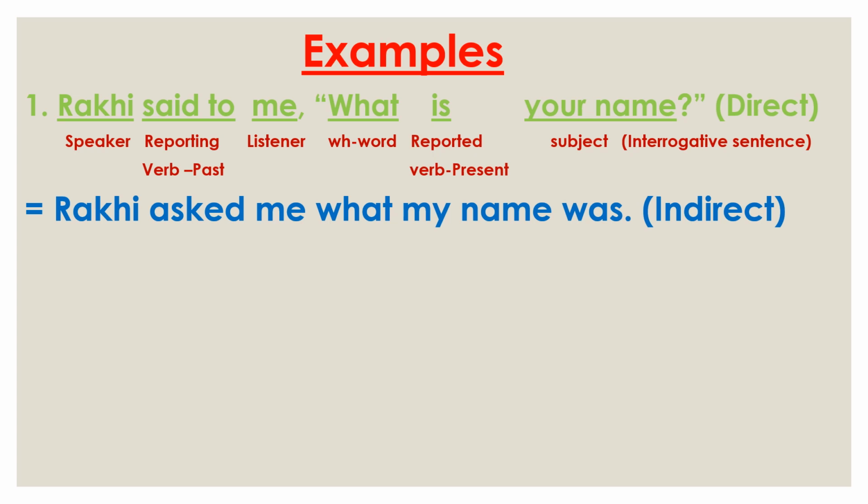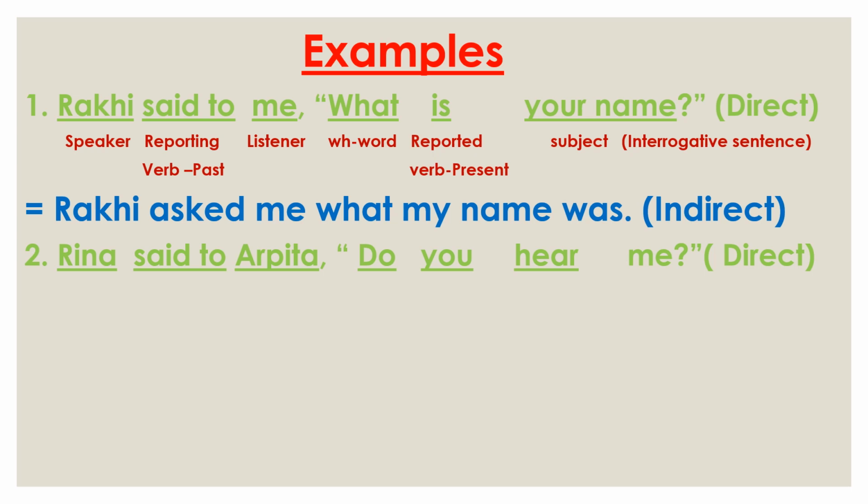Okay. Then the subject. What is the subject? Your name. So when we find you or your, it will be changed according to the listener. So here the listener is me. So in case of me, what will your name be? It will be my name. So that's why we use my name. Then the reported verb is. Now is will be changed into was, past, because the reporting verb is in the past tense and the reported verb in the present tense. That's why it will be changed into past tense, was. So Raki asked me what my name was.